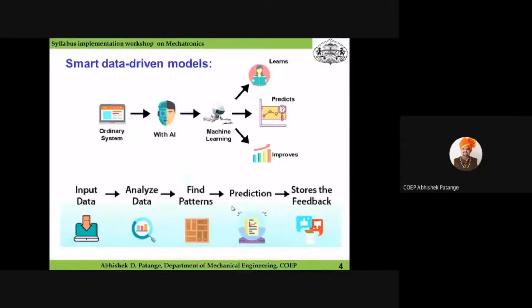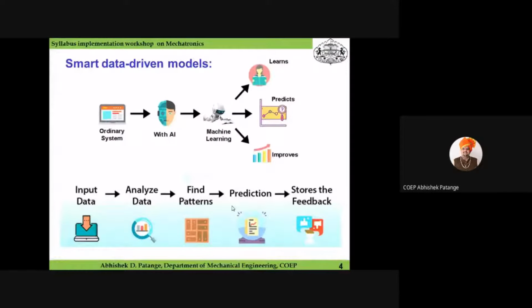The various steps in data-driven models are: first, input data, where the data is collected from various techniques. Then it is analyzed. Then patterns are found using machine learning, and prediction is done. And lastly, the feedback is stored for further improvement.